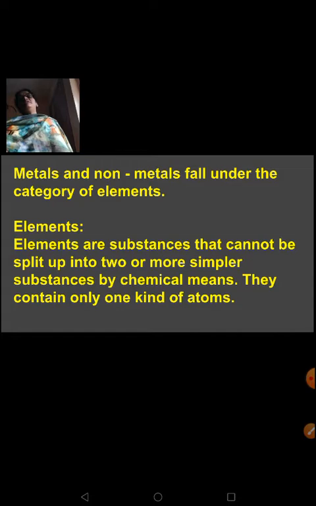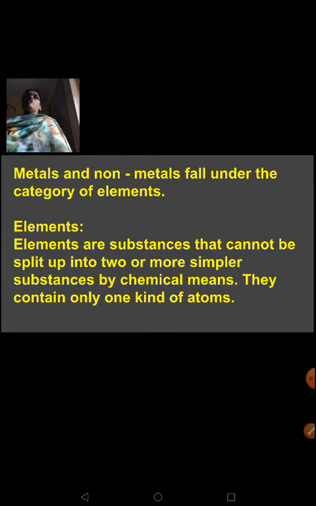So what are elements? Elements are substances that cannot be split up into two or more simpler substances by chemical means. They contain only one kind of atoms. If you take gold, a sheet of gold, the entire thing is made up of only one kind of atom. They are all gold atoms. Let it be silver, let it be copper, a bit of copper wire, anything you take, they are all made up of only one kind of atoms.